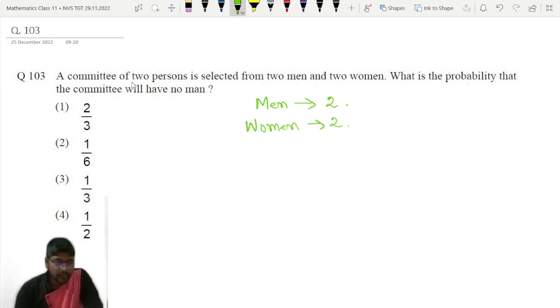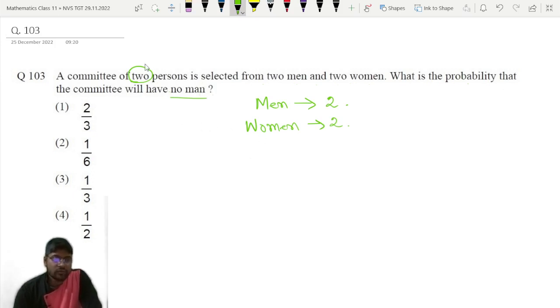A committee of 2 persons. We have to select 2 persons in such a way that the committee will have no man. So in how many ways can 2 persons be selected such that there will be no man? How many ways? Can you tell?